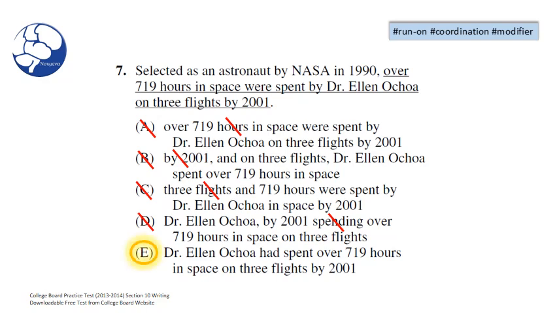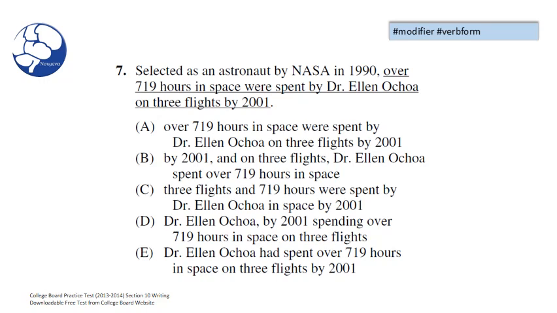Wow, that wasn't so bad. What about for you? Well, if you had difficulty with this question, don't fret, because now it's time to move on and discuss the grammar. Let's take another look at question 7. Selected as an astronaut by NASA in 1990, over 719 hours in space were spent by Dr. Ellen Ochoa on 3 flights by 2001.